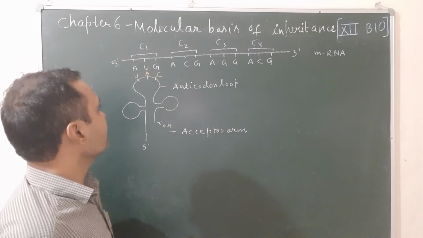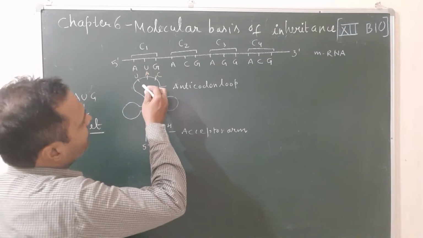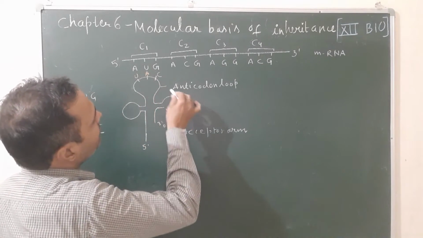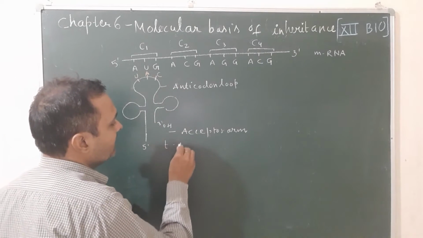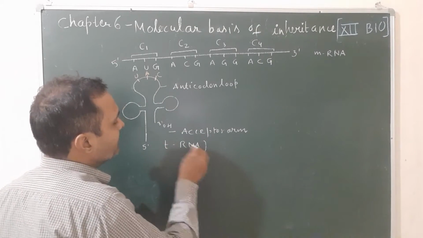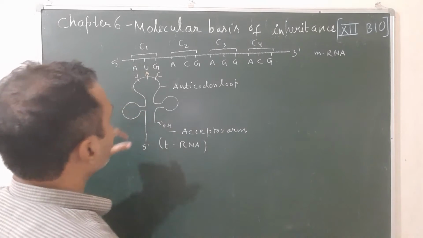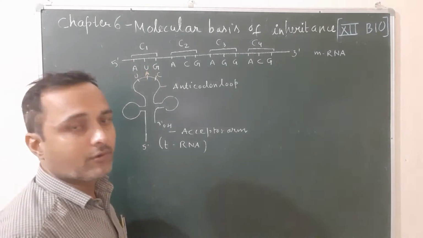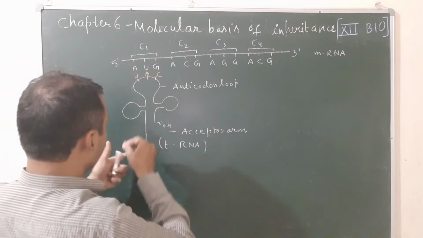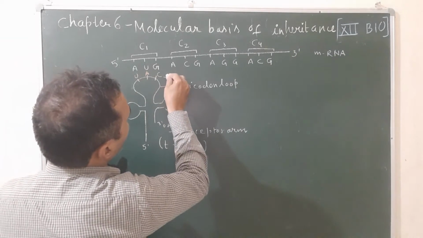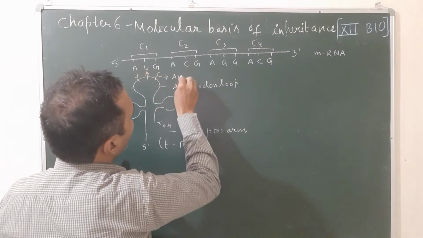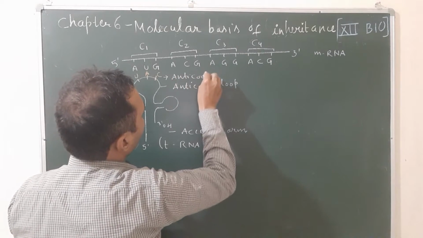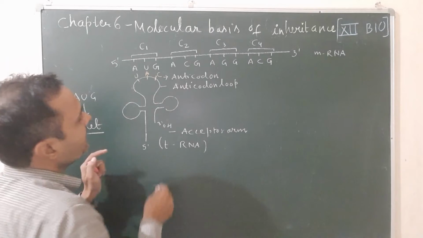And what are anticodons? A triplet of 3 nitrogenous bases present on the anticodon loop of tRNA and complementary to the codons present on mRNA is known as the anticodon. So this UAC represents the anticodon because it is present on the tRNA and is complementary to the codon present on mRNA.